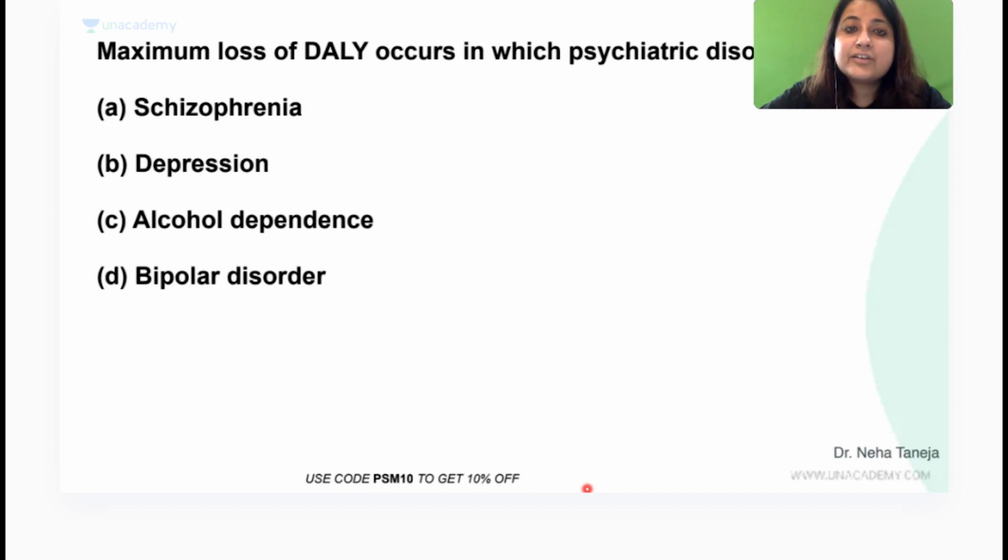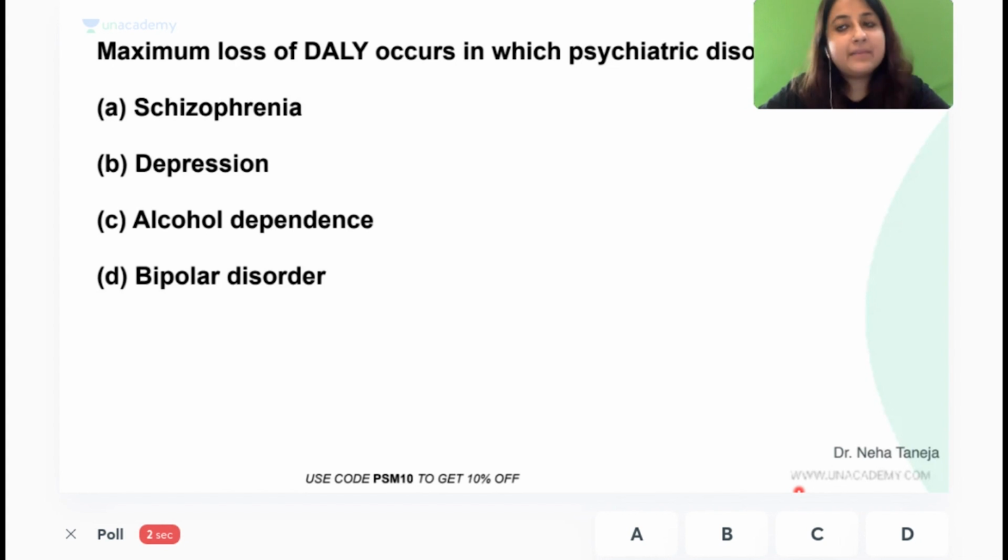Okay, next question everybody. Maximum loss of DALY occurs in which psychiatric disorder? It has come in your examinations. If you have done your PYQ, tell me maximum loss of DALY. DALY is disability adjusted life years. So maximum loss of DALY occurs in which psychiatric disorder? Once at the end, I will sum up the TB investigations for you. Okay, all those kids who are having a doubt, just don't worry at all.